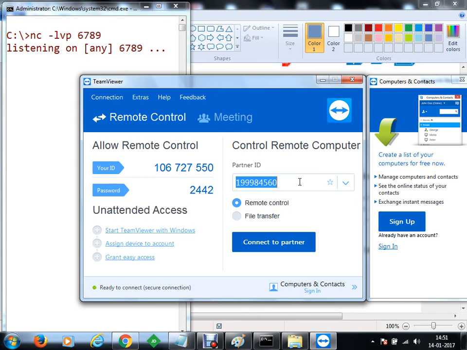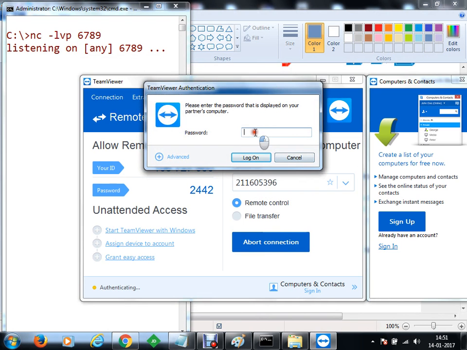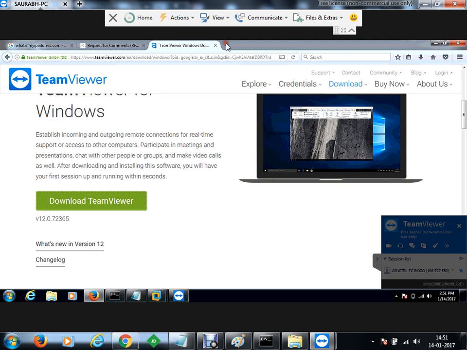Can I have your ID please? 211 605 396. Okay. This ID belongs to his machine. And we are going to have, please specify your password. 6 okay 9K U6. Okay, so we have connected to his machine, and now this is Saurabh's machine. Okay, clear?